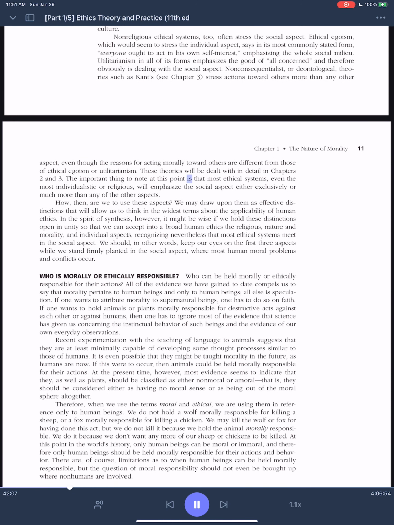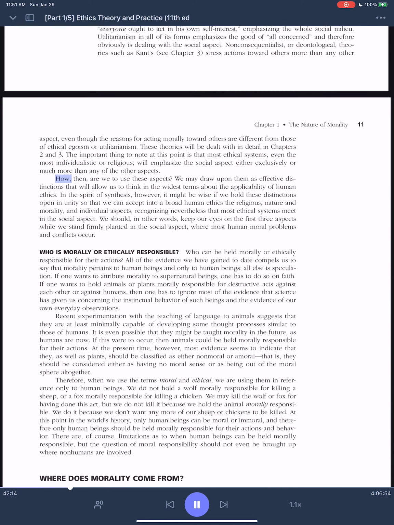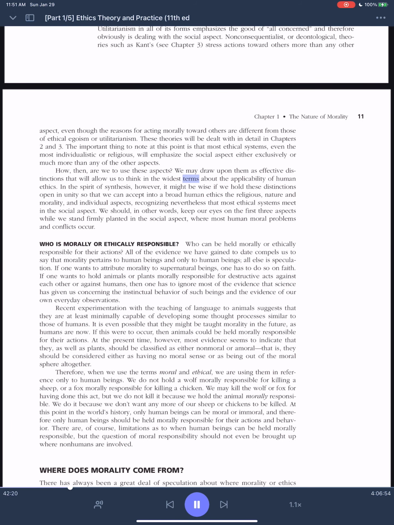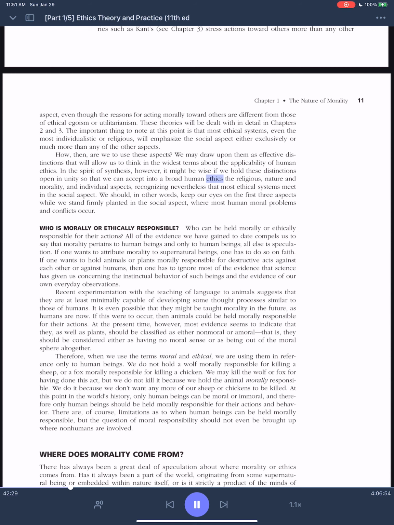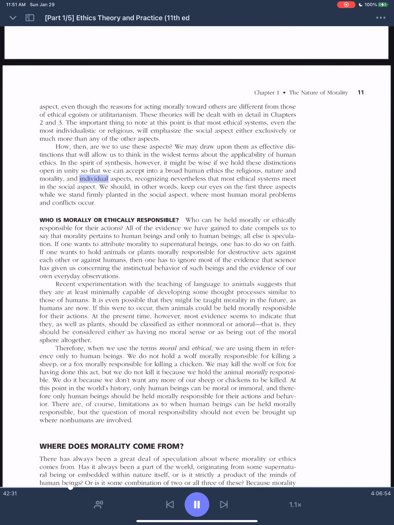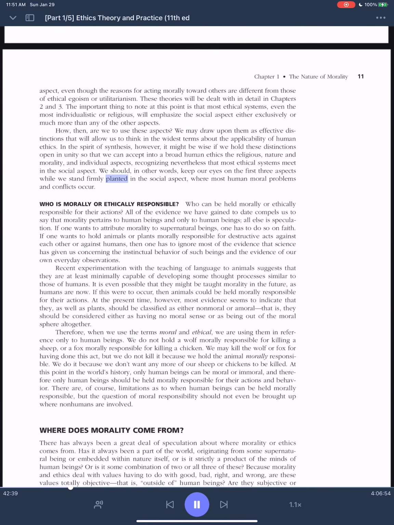The important thing to note at this point is that most ethical systems, even the most individualistic or religious, will emphasize the social aspect either exclusively or much more than any of the other aspects. How, then, are we to use these aspects? We may draw upon them as effective distinctions that will allow us to think in the widest terms about the applicability of human ethics. In the spirit of synthesis, however, it might be wise if we hold these distinctions open in unity so that we can accept into a broad human ethics the religious, nature and morality, and individual aspects, recognizing nevertheless that most ethical systems meet in the social aspect. We should, in other words, keep our eyes on the first 3 aspects while we stand firmly planted in the social aspect, where most human moral problems and conflicts occur.